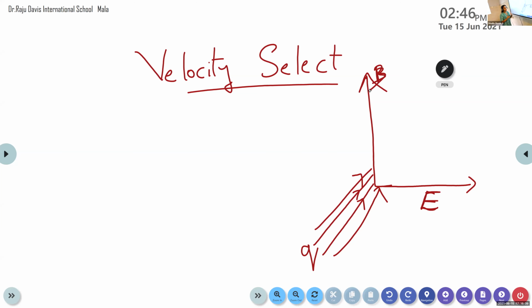By adjusting the value of the electric field and magnetic field, we can make the velocity of the charged particles equal.